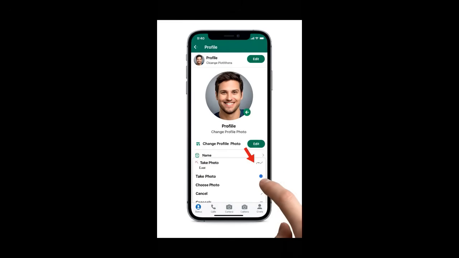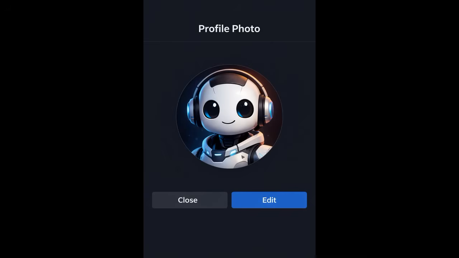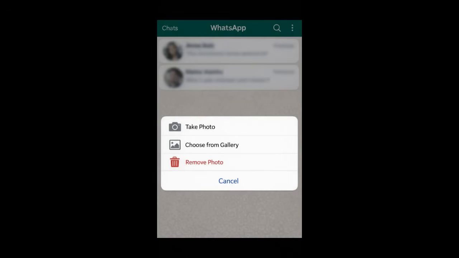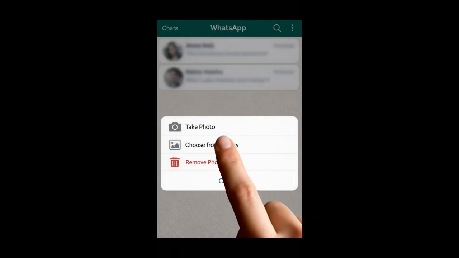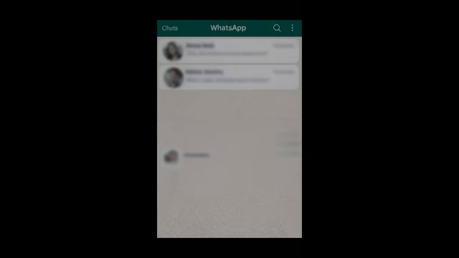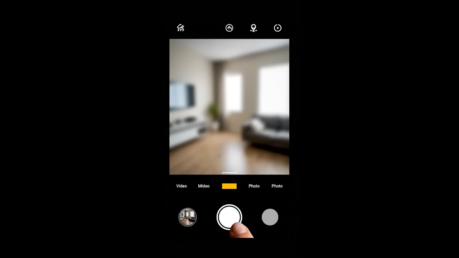At the top of the settings page, you will see your name and current profile photo. Tap on your profile picture. This is where you can see your current photo in full size, or the default gray icon if you haven't added one yet. If you don't have a profile picture, don't worry, you will fix that in the next step.